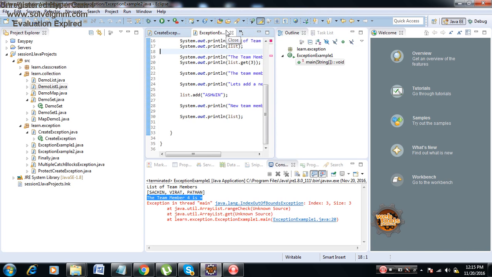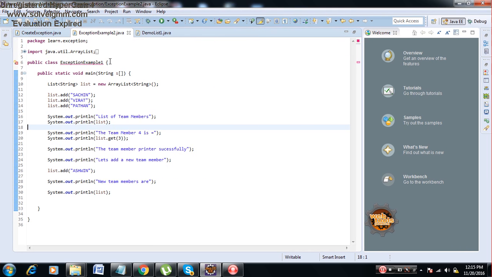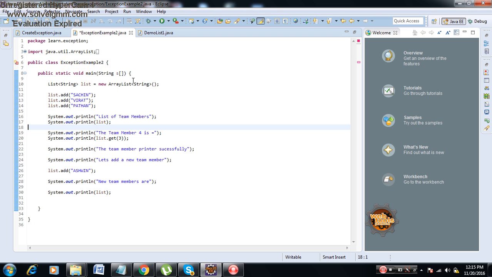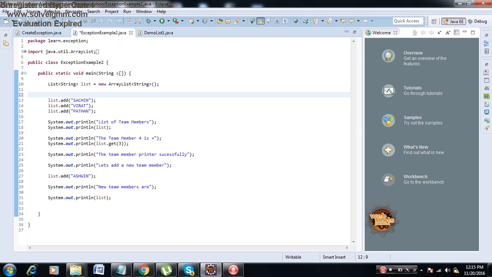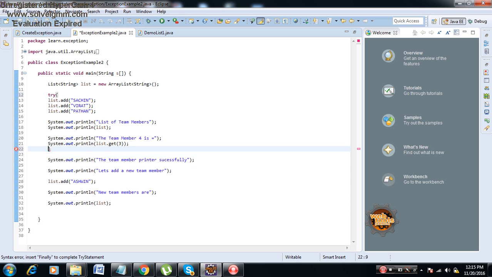Now I will try to protect the code. After creating the list, I'll put the entire code block in a try. Then after that I'll put a catch, exception, or what was the exception, array index out of bound exception.